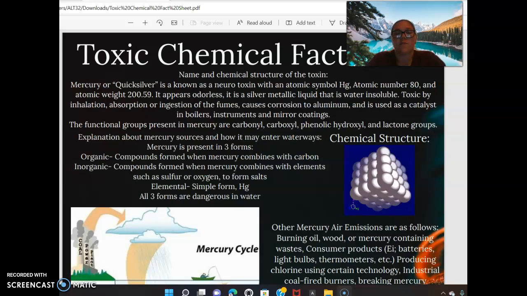Hey everyone, this is my presentation for community investigation. This is my toxic chemical fact sheet. Name and chemical structure of the toxin.